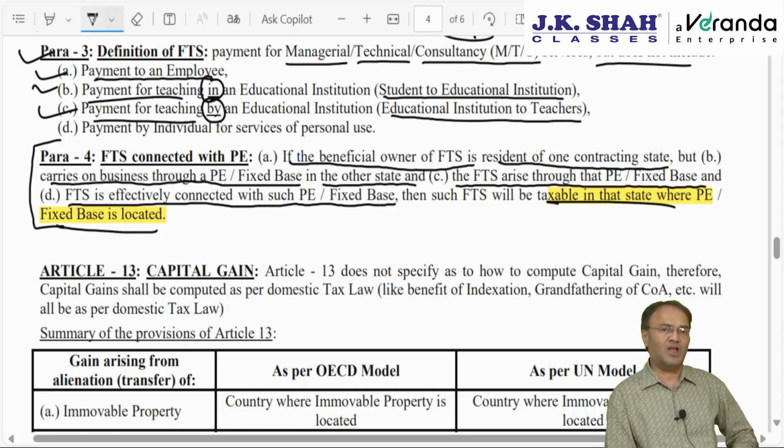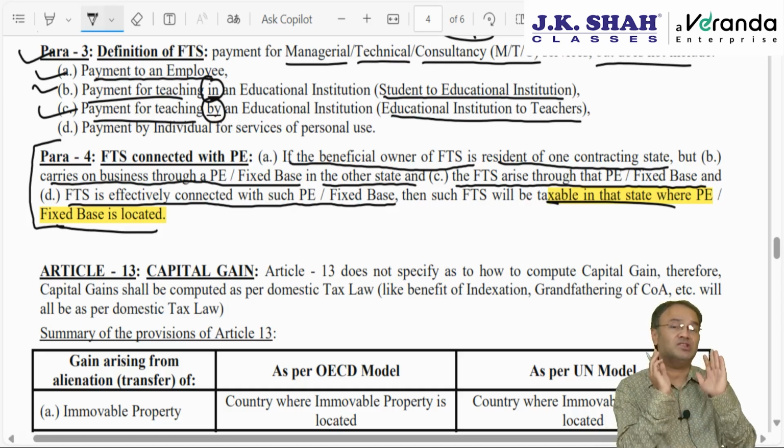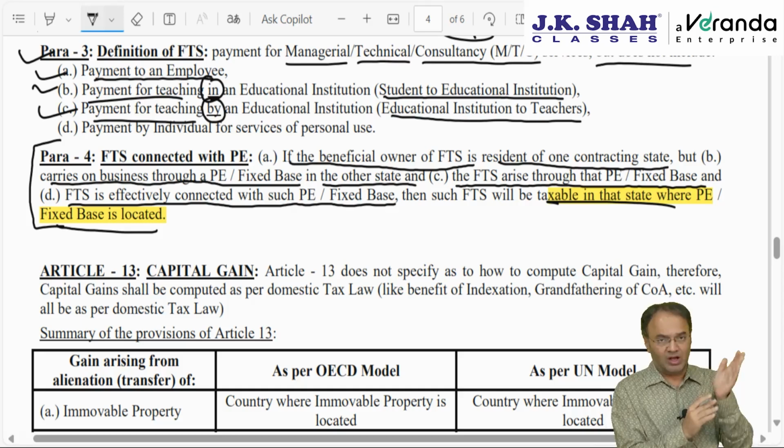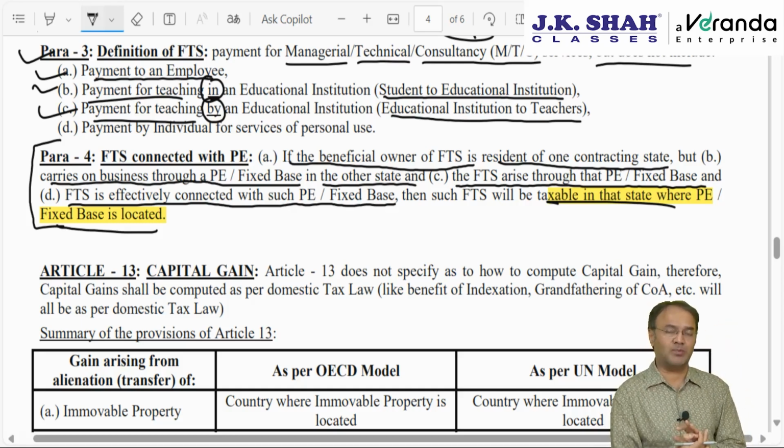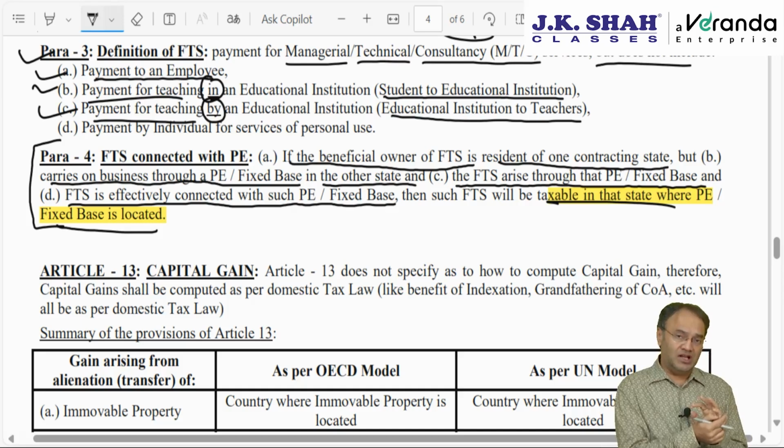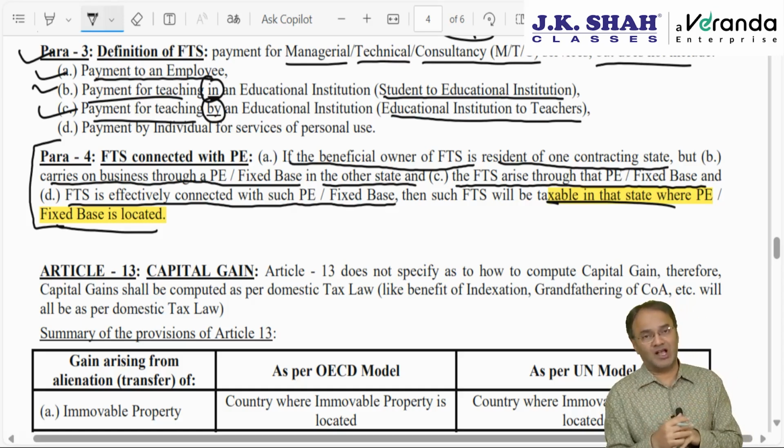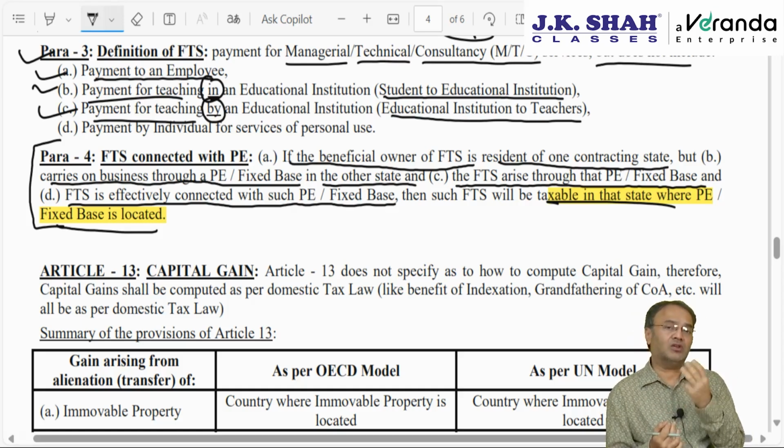Everywhere, the fourth paragraph is the same. Ideologically, the concept in Article 7 is slightly different. In Article 7, only the state of residence will charge tax, unless it is through a PE and unless force of attraction rules apply. In Article 11, Article 12 and Article 12A, for all three incomes, the state of residence will charge tax primarily, but the state of source can also charge tax at a concessional rate. The third paragraph talks about the meaning, and the fourth paragraph talks about income earned through a PE in the other state.